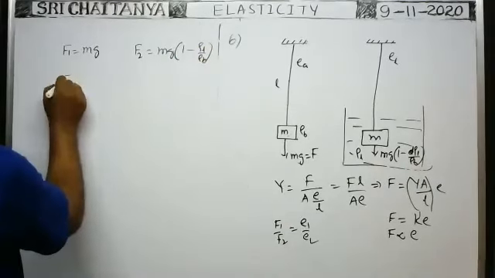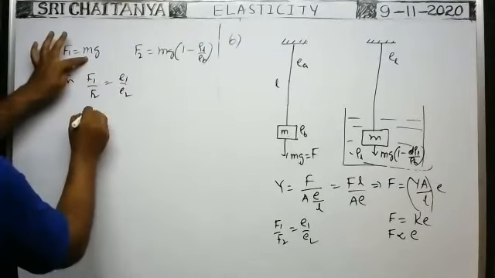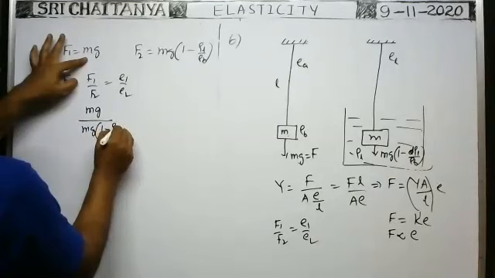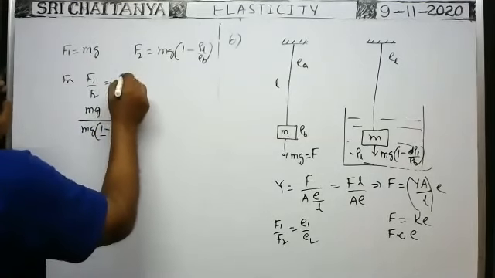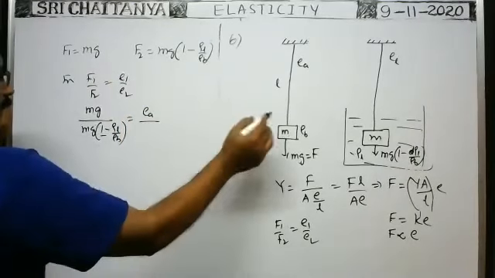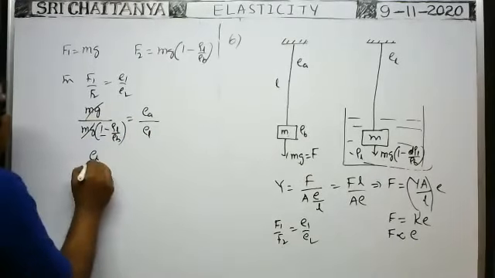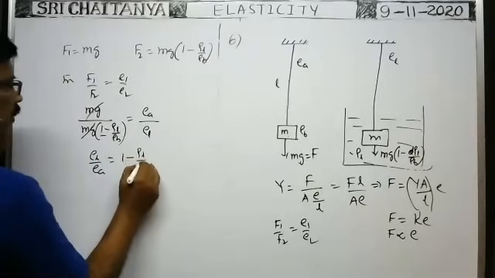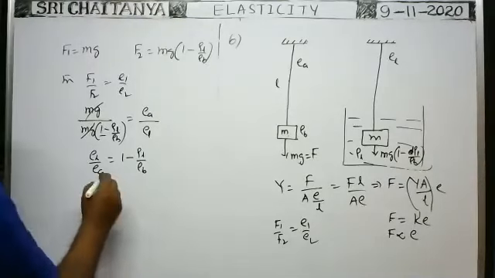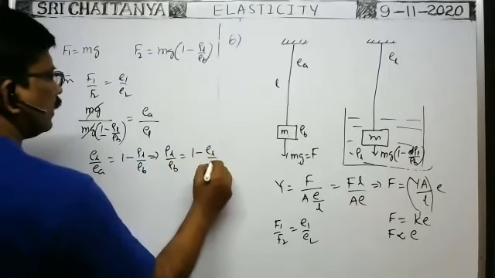Now substitute here. From F1 by F2 is equal to E1 by E2: in air, the restoring force developed in the wire is mg, by, in liquid, the restoring force developed is mg of 1 minus density of liquid by density of the body, is equal to, when the load is in air, the elongation of the wire is EA, by, when the load is in liquid, the elongation of the wire is EL. mg cancels. Do cross multiplication. EL by EA is equal to 1 minus density of liquid by density of the body. From this, density of liquid by density of the body is equal to 1 minus EL by EA.